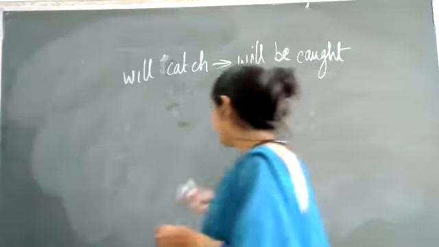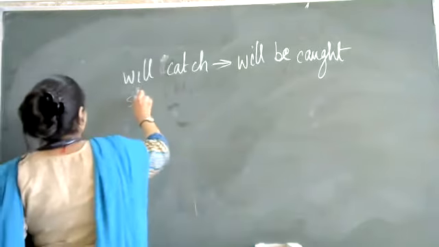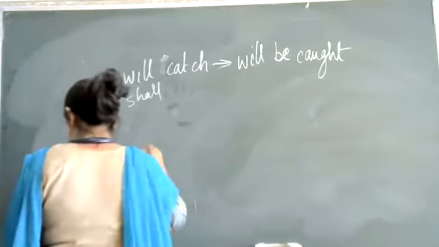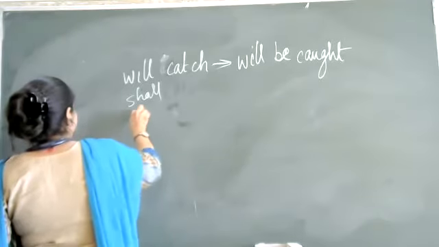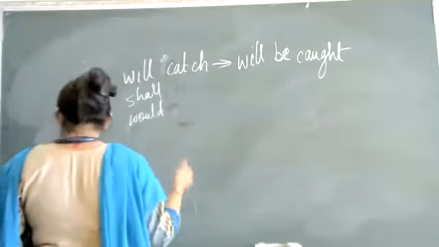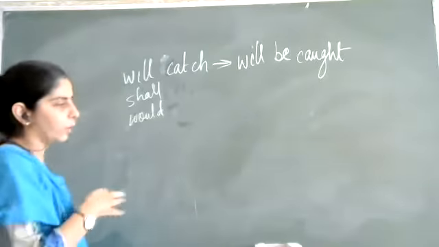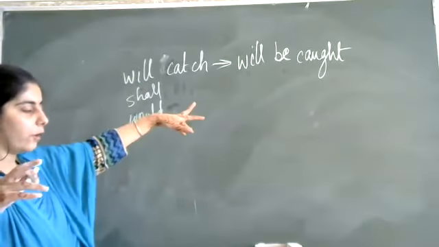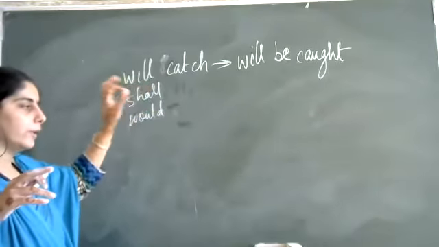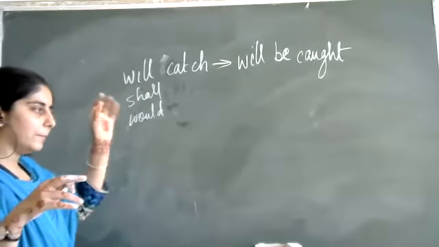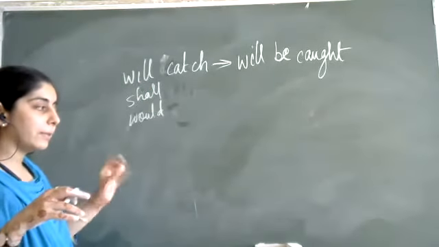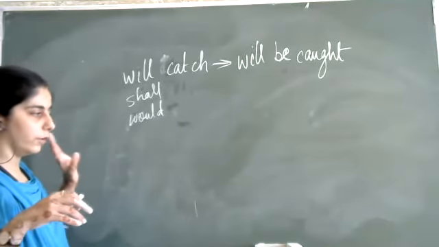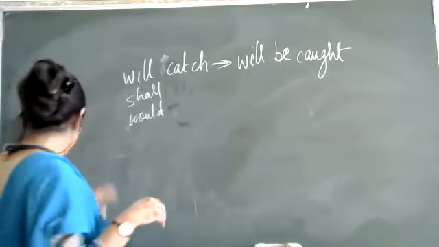ठीक है. अब इस will को we can replace with shall, would, could, can, may, might, must, whatever you like. Any models can be taken here. It will take the first form of verb, and then after it will be caught, shall be caught, would be caught, may be caught. The model plus be, and then the third form of the verb. Okay.